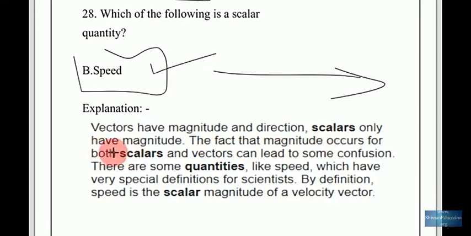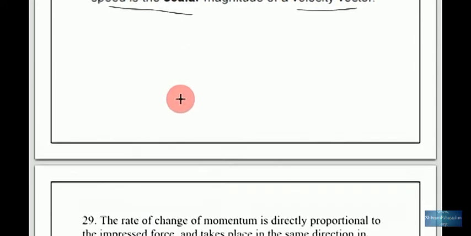The fact that magnitude occurs in both scalars and vectors can lead to some confusion. There are some quantities like speed which have a very special definition for scientists. By definition, speed is the scalar magnitude of a velocity vector. So remember.